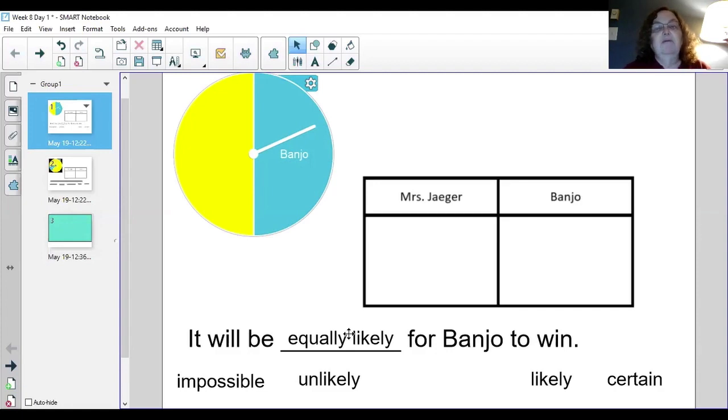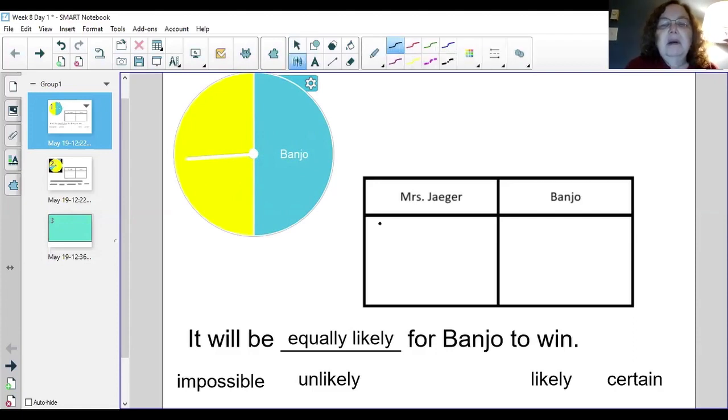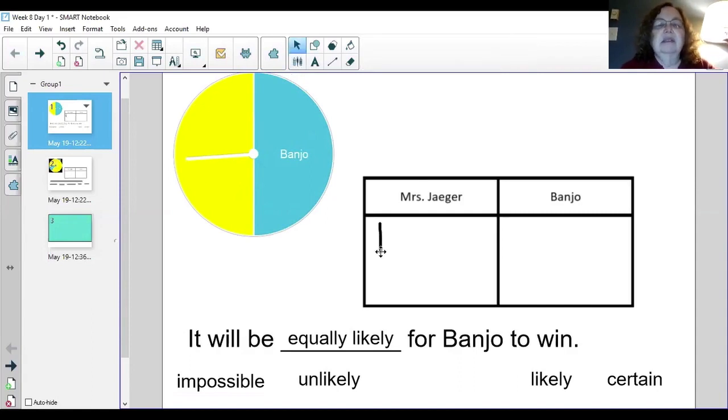I'm going to just spin it 5 times this time. So there's 1, and I won. Hooray. Okay. And let's spin again. That's 2. Banjo wins. Uh-oh, we're in a tie. Okay. Let's spin again.